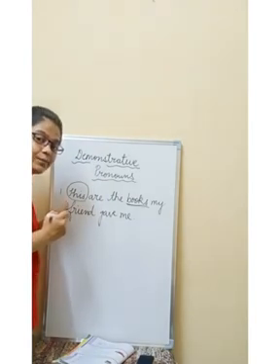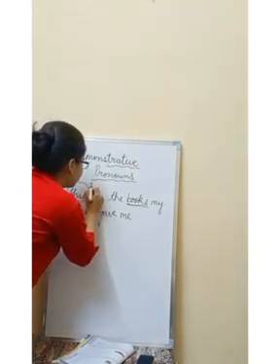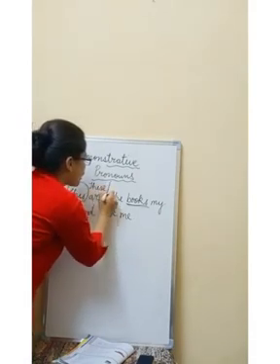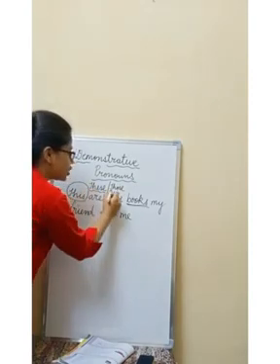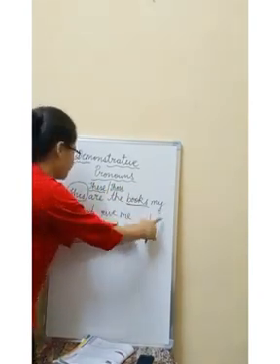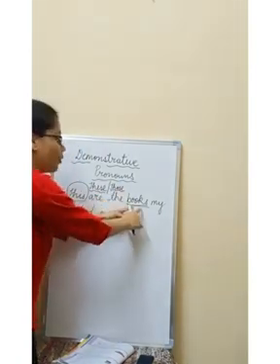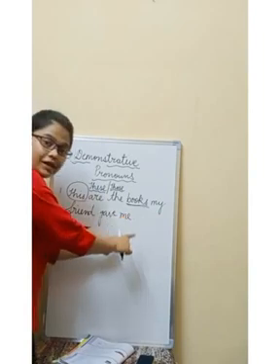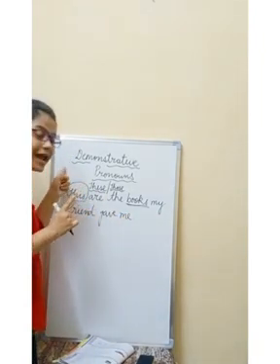So is it a right pronoun? No. What I can use here is these or those. Now make the sentence: these are the books my friend gave me, or those are the books my friend gave me. Now are you clear about singular and plural usage of these type of pronouns?